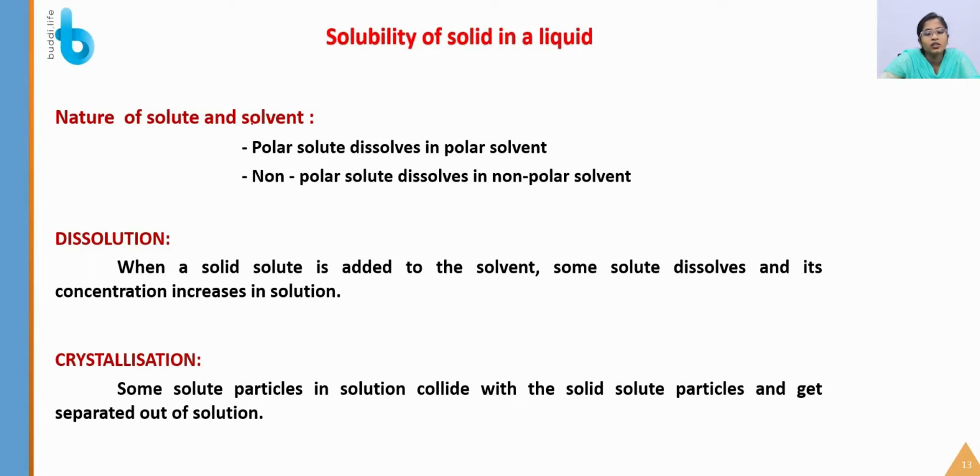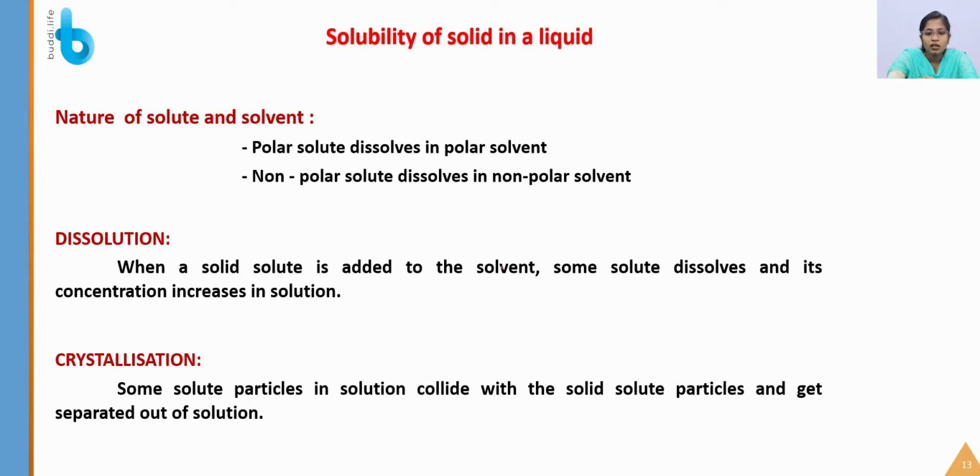And next is the dissolution. You are going to dissolve a solid substance in a liquid. What will happen? It is getting dissolved, slowly or quickly, and that will be based on the type of solute that we are adding. The process by which the solute gets dissolved is known as dissolution. So when a solid solute is added to the solvent, some solute dissolves and its concentration increases in solution.